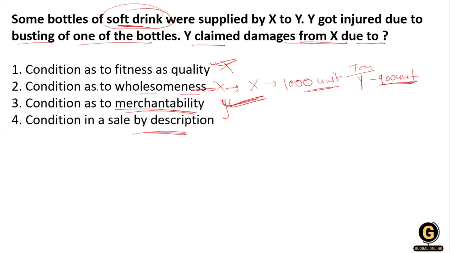In that condition, Y can sue X. This is wholesomeness. If X agreed to supply 1000 units to Y, he must supply all 1000 units to Y. So this is wholesomeness.